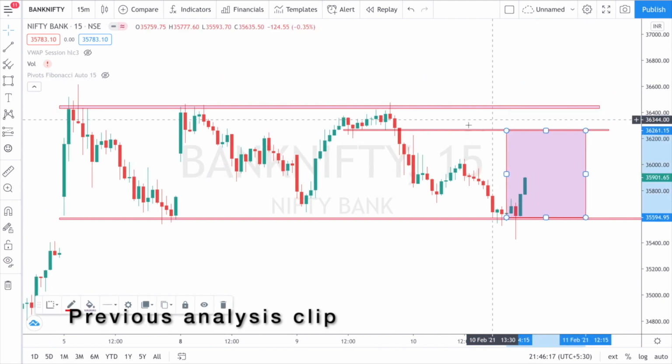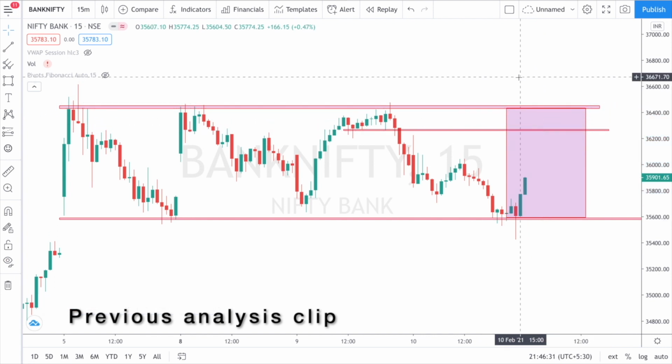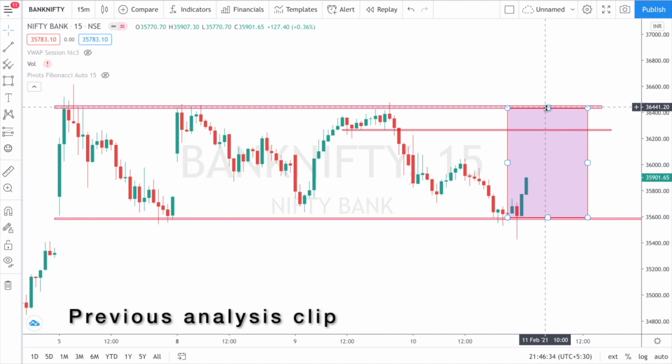Because of this range-bound market, even tomorrow Bank Nifty can continue to be in a range. And even if this is exceeded, then this is the upper range, so you can plan to sell 36,500 put options, sorry, call options.